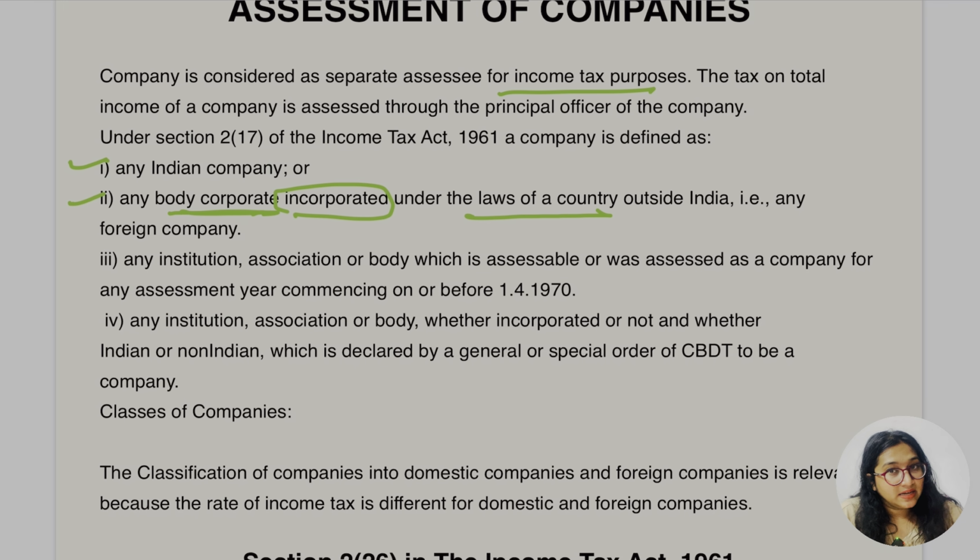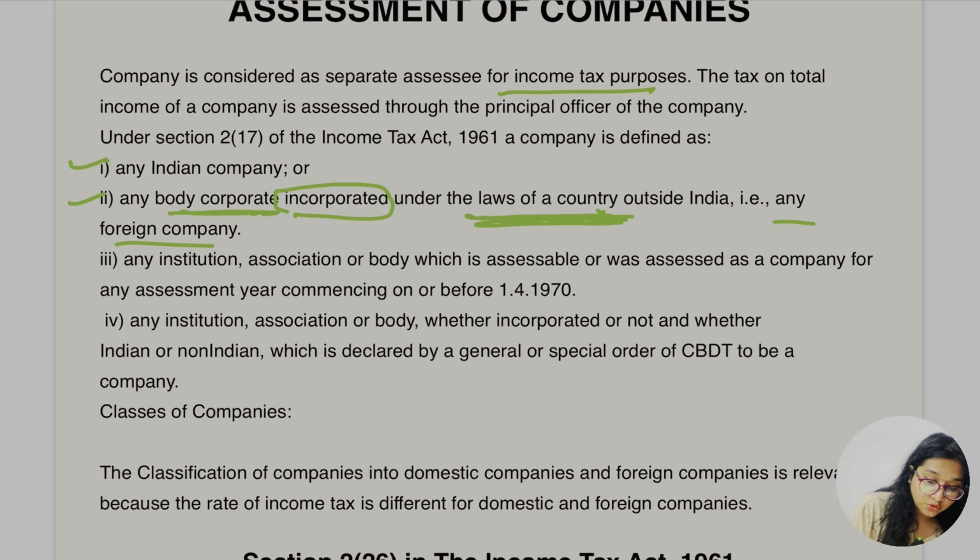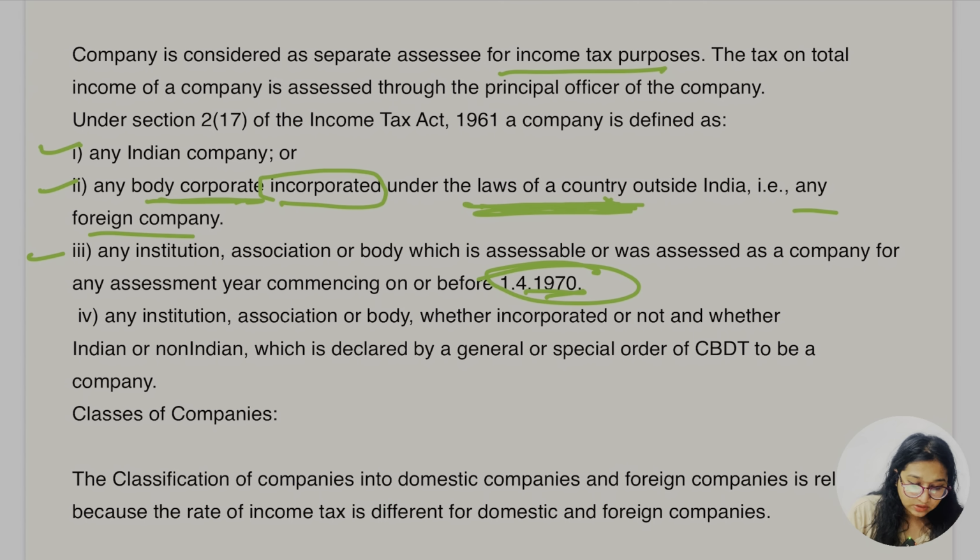First of all, they are saying any Indian company, or any body corporate incorporated under the law of a country outside India, which means any foreign company. Third, any institution, association or body which is assessable or was assessed as a company for any assessment year commencing on or before 1st April 1970. Up to this it is very simple.